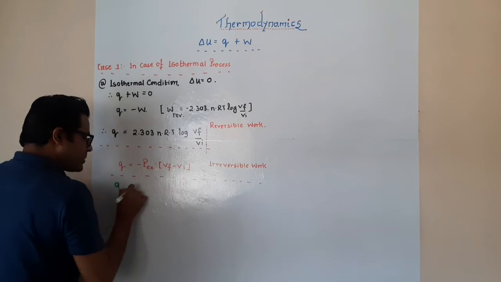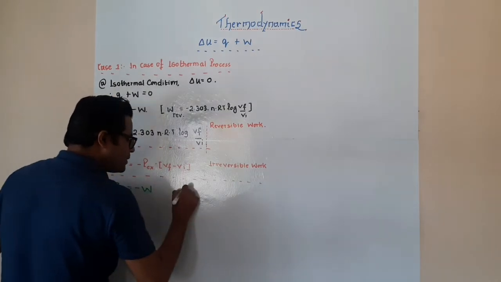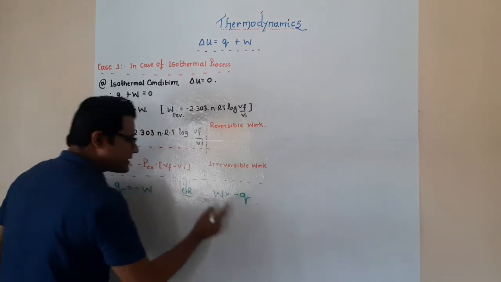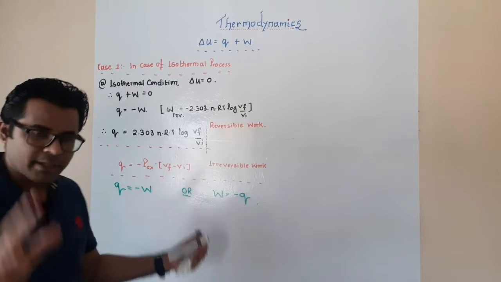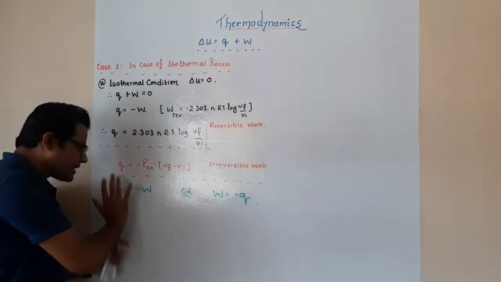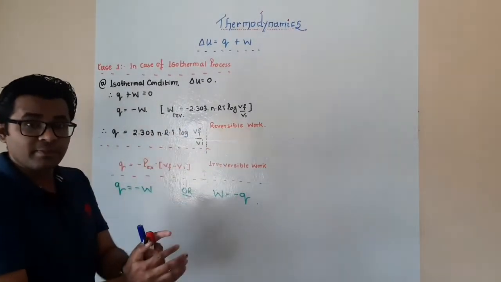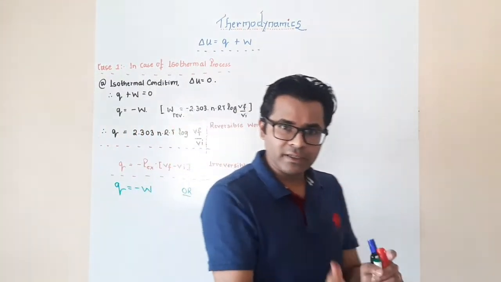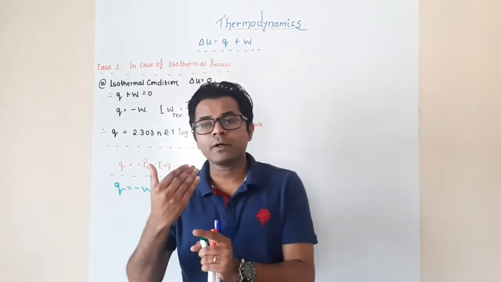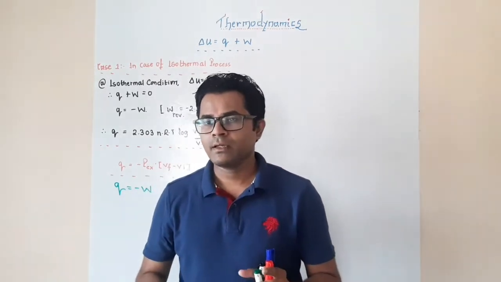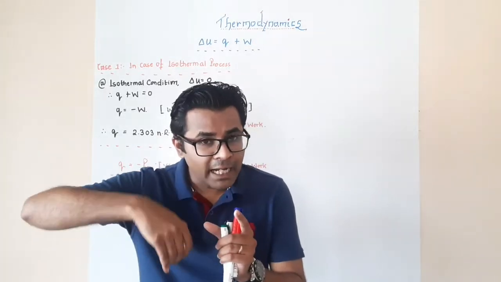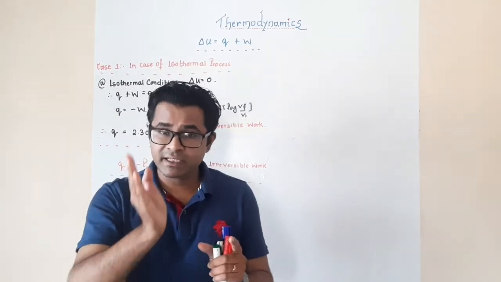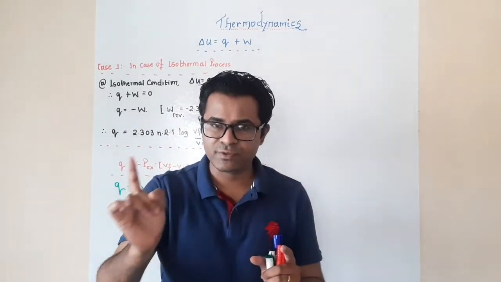That is, Q is equal to minus W, or I can write it as W is equal to minus Q. Let's understand this in a very simple manner. If Q is equal to minus W, what is Q? Heat transfer. W is work. We have spoken about the work influence on the system. If the work is done by the system, the work is taken as negative. If the work is done on the system, the work is taken as positive.